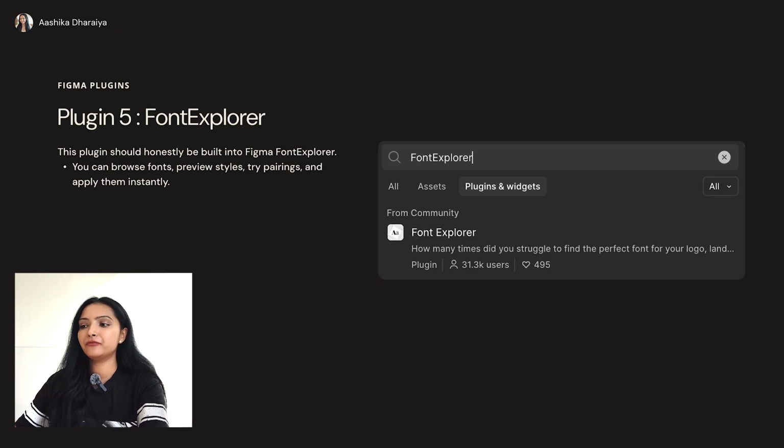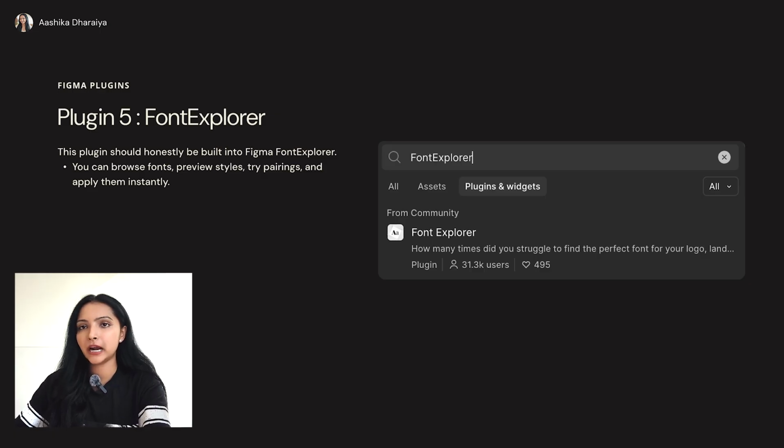Yeah. Next we have Font Explorer. Okay, that can actually find, preview, mix and pair your fonts. Like for example, you're making a birthday card, or you're making a UI design, or you're making anything on Figma, you should explore this plugin. It actually helps you explore, compare and apply fonts easily on your design. Like you can actually have better typography choices.